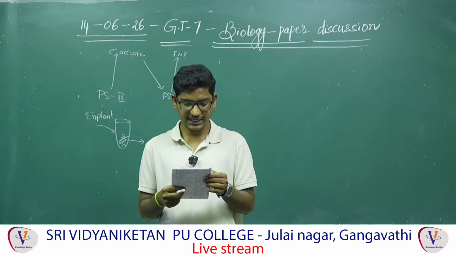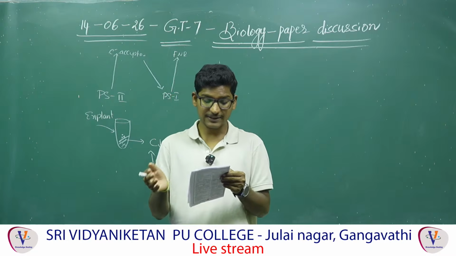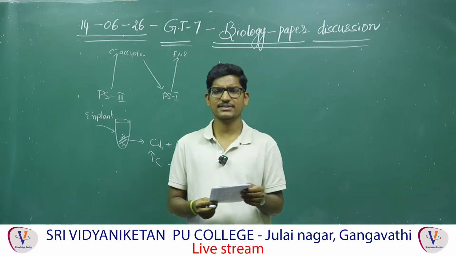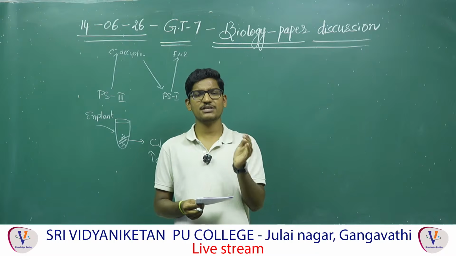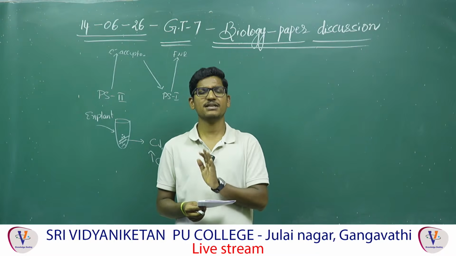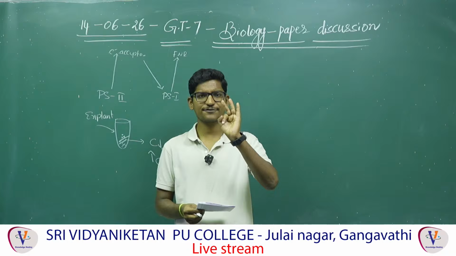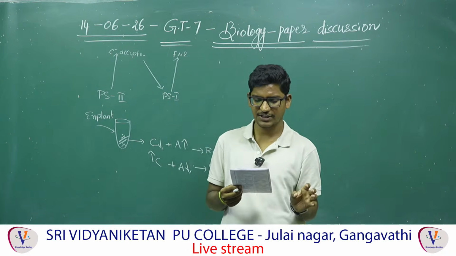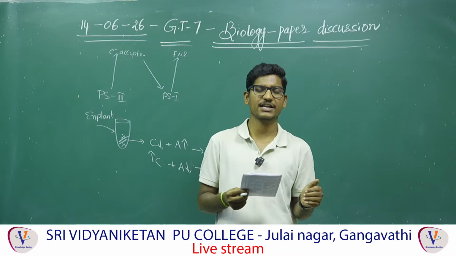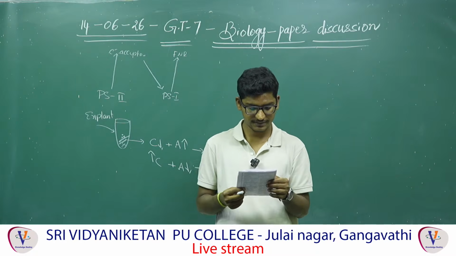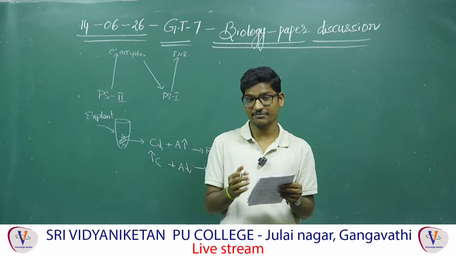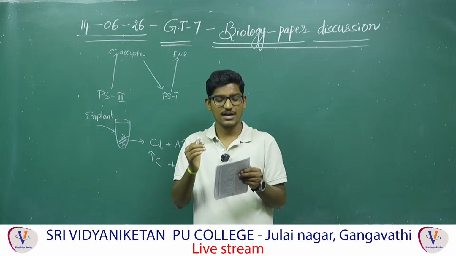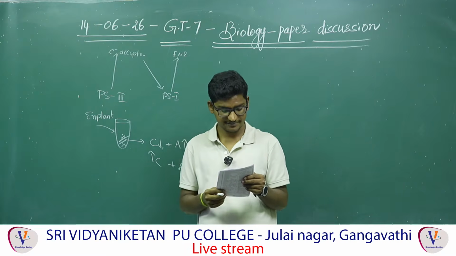124. 90 nucleotides in its coding sequence excluding the stop codon. So answer is 30. Including the stop codons means we have to remove 1. 90 means 90 divided by 3. Set of 3 will produce 1 amino acid. So that what you can understand here, 90 nucleotides are there, divided by 3, 30 codons will be there. If they didn't mention excluding the stop codon, answer will be 29.